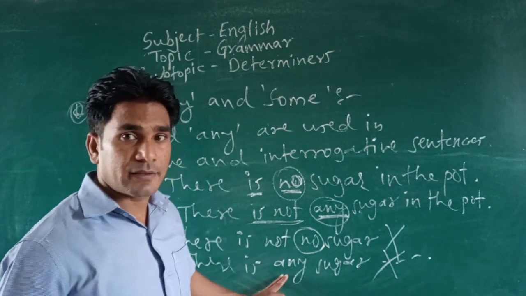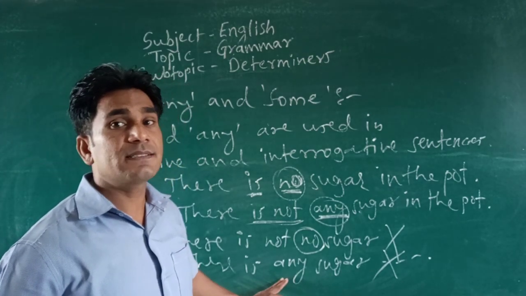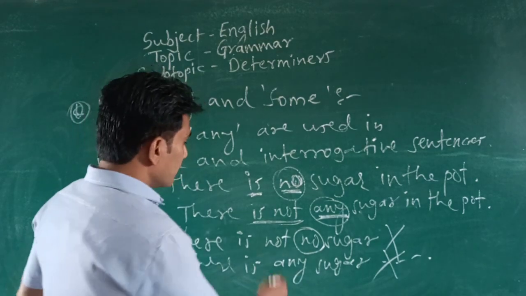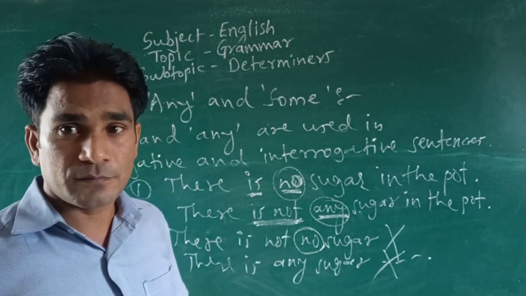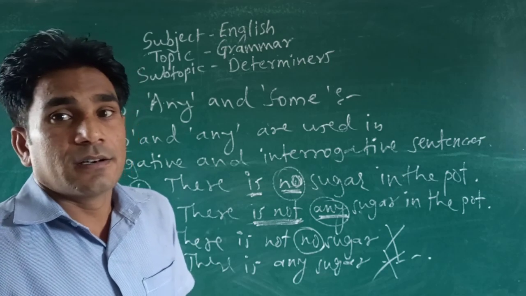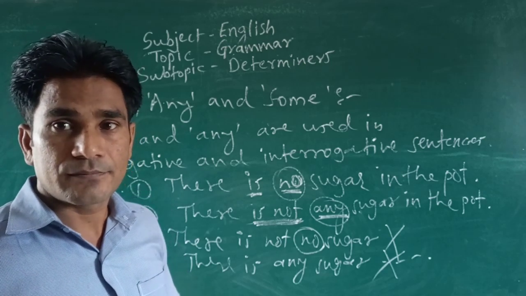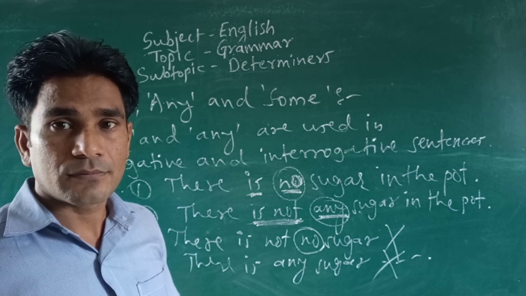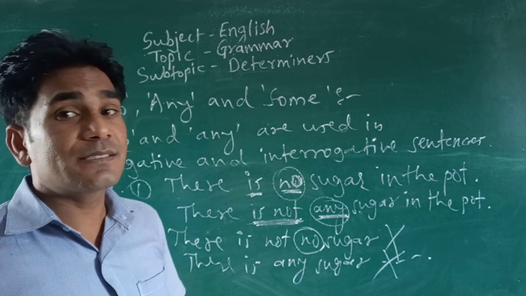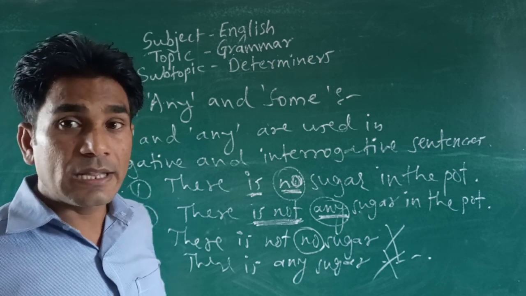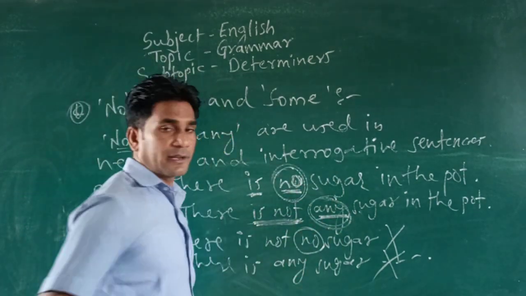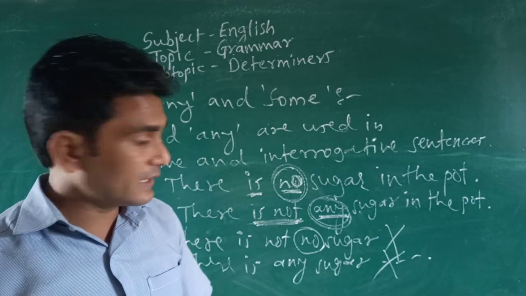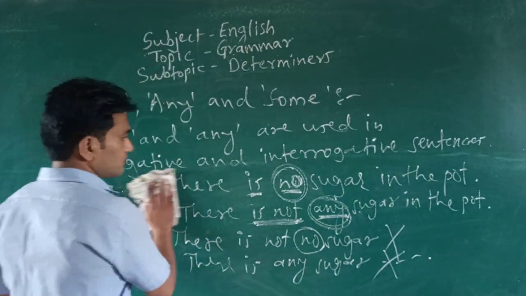And in any, actually any has a negative sense, and that's why it is: he has not any money with him, and with no, he has no money with him. So this is the difference between the use of no and any. Okay, let's see another example again.